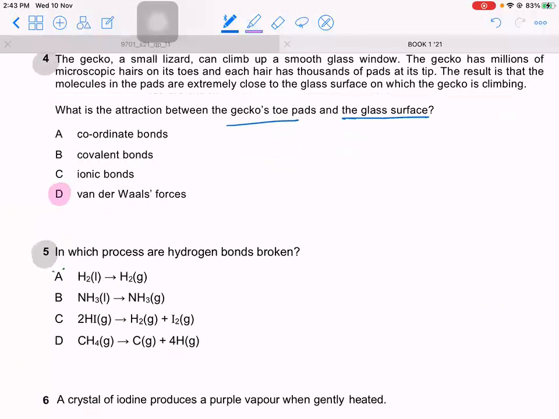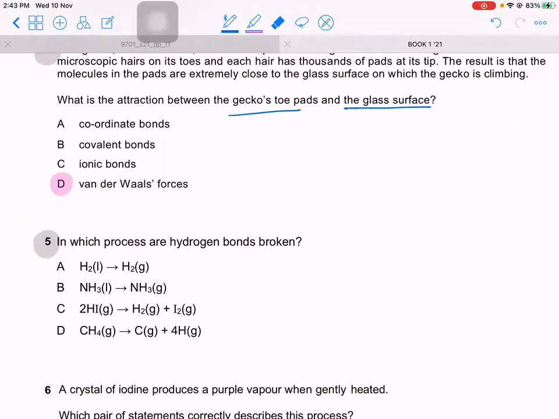In which process are hydrogen bonds broken? So first you need to identify where you have hydrogen bonds. Does H2 have hydrogen bonding? No, this is not hydrogen bonds. We know hydrogen bonding is an intermolecular force, which is if H is bonded to an O, or H is bonded to an N, or H is bonded to an F, given that the electronegative element must have at least one lone pair. H2 does not have hydrogen bonding. So that can't be the answer because there is no hydrogen bonding. What does it have in fact? It has temporary dipole forces.